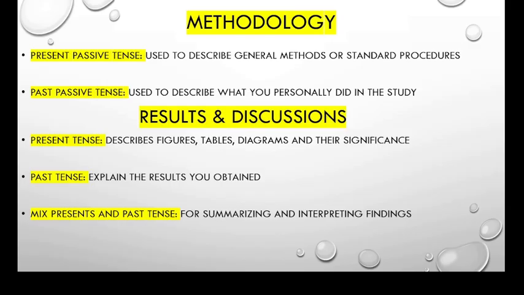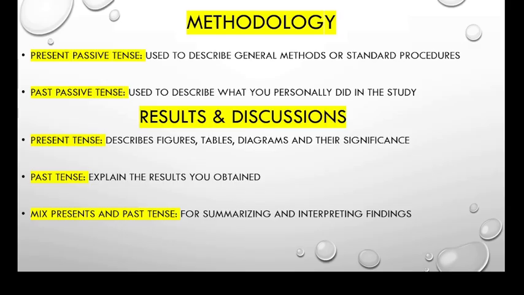The next part is methodology. Under methodology, we can use present passive tense. The present passive tense is used to describe general methods or standard procedures. For example: the data is analyzed using statistical software. This is the example of present passive tense, and that's how we can use it under methodology.